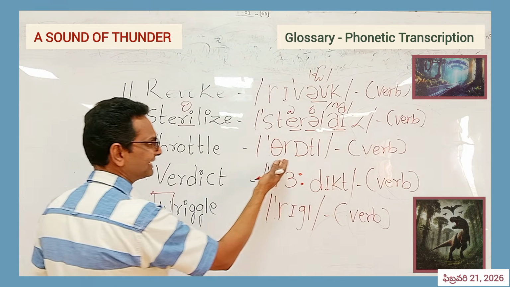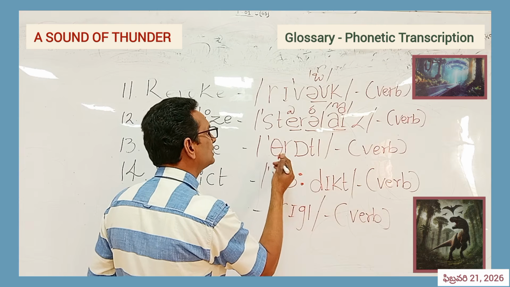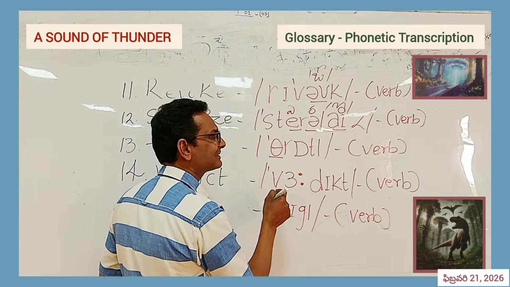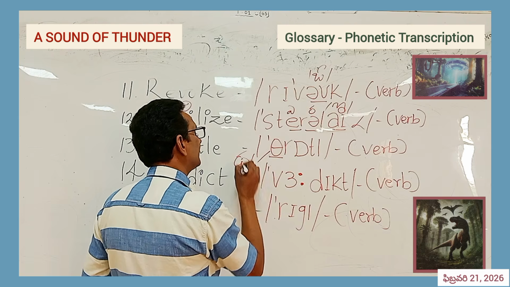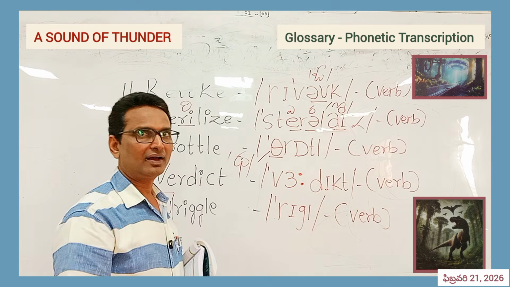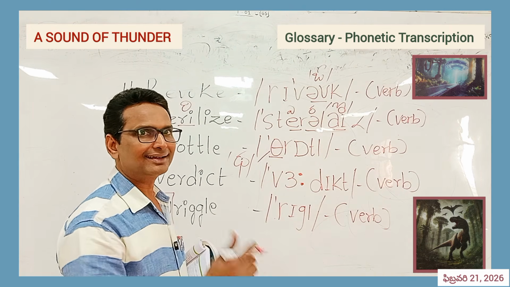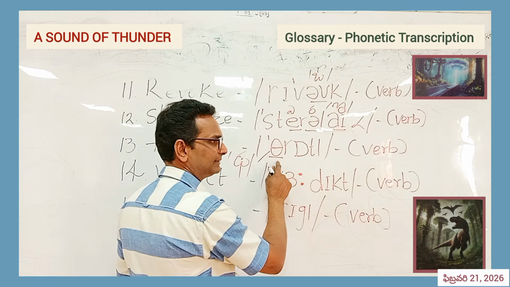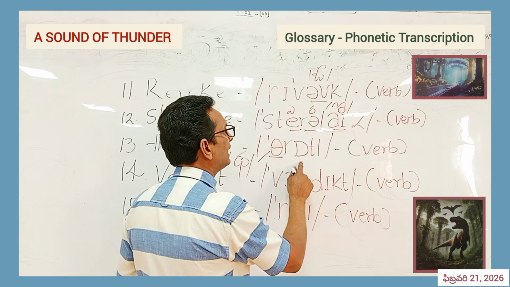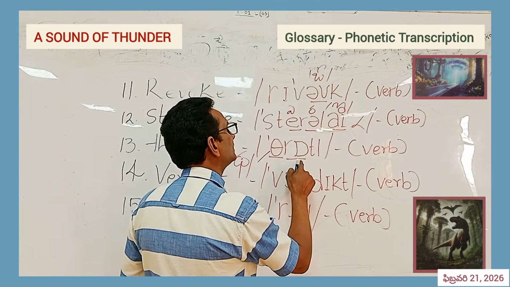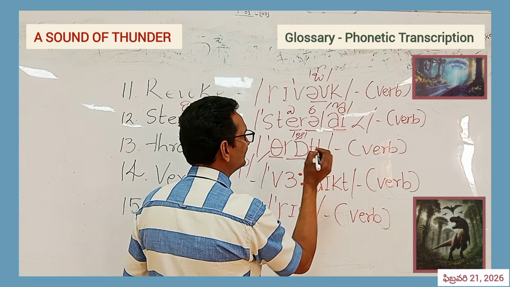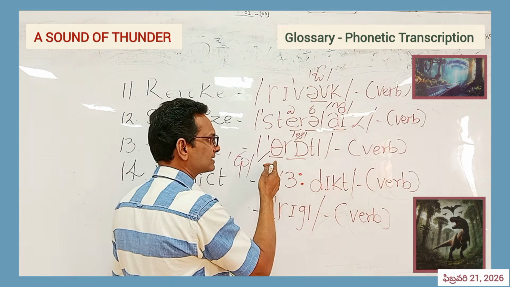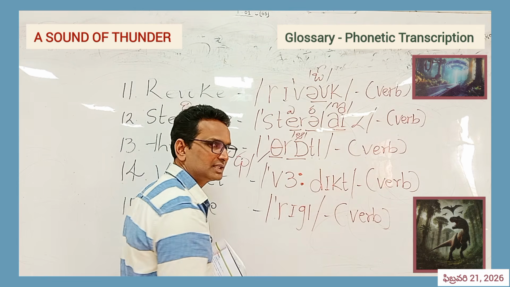Throttle. But according to phonetic transcription, remember another sound. This is tha. Maybe you could represent this in Telugu like this. Tha. This is tha, r, and this is again the R sound. I have described this. Now stress is on the tha sound. Throttle.